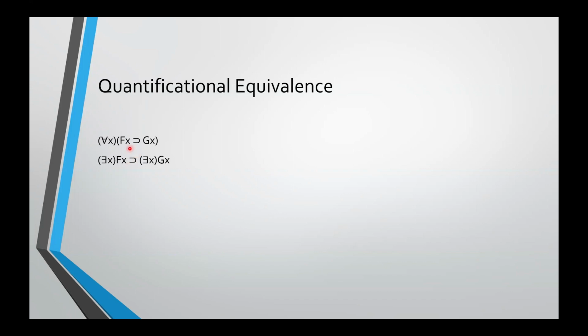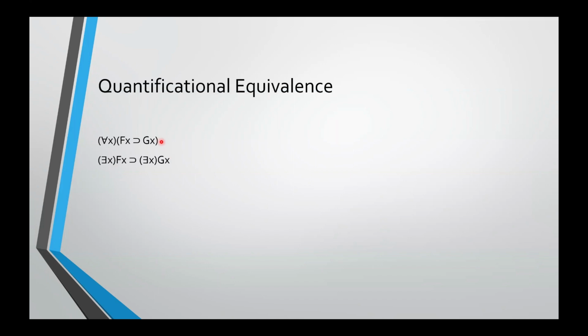If it's the case that all F's are G's, then if there is an F, there also has to be a G. The same thing that is an F is also going to have to be a G. So you're not going to be able to find an interpretation where this is true and this is false. But you may be able to go the other way around, make this one true and this one false.